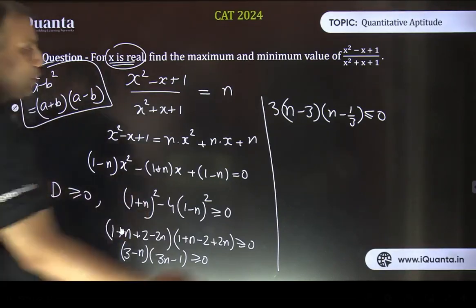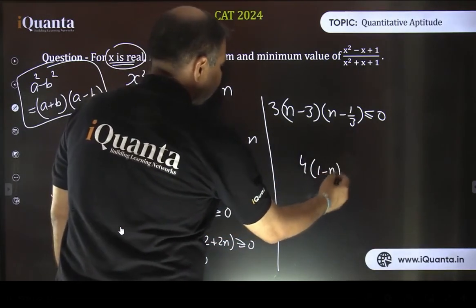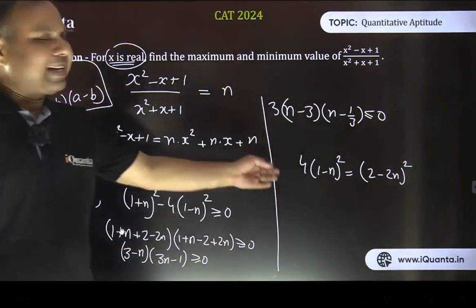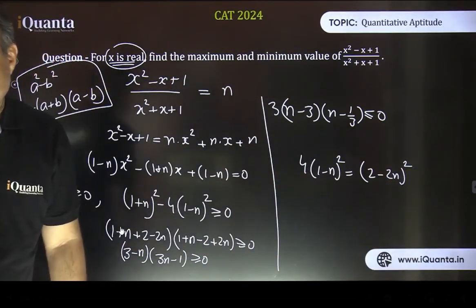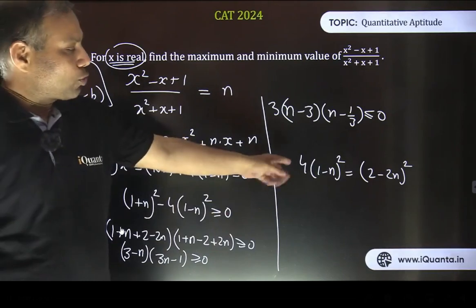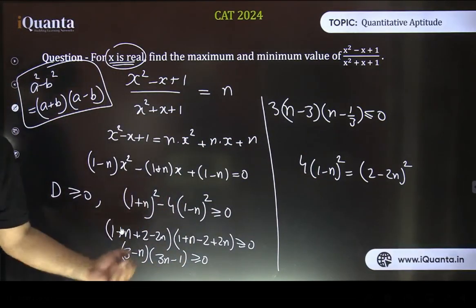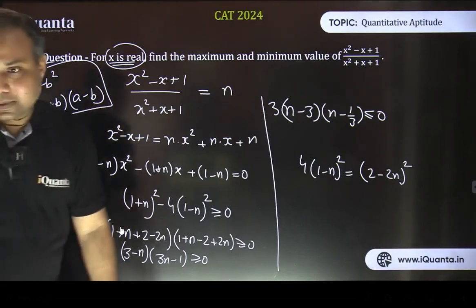Sure, this 4 into 1 minus n square is equal to 2 minus 2n whole square. 4 you can take inside the bracket now. 4 is 2 square. So 2 you can take inside the bracket. And what is the benefit? Now it becomes a square minus b square, so that we can directly use the identity. Fine. Yes, that's a good point.